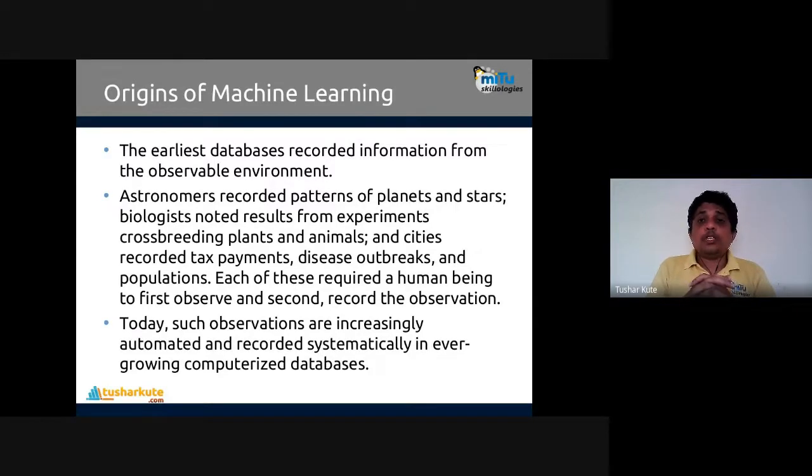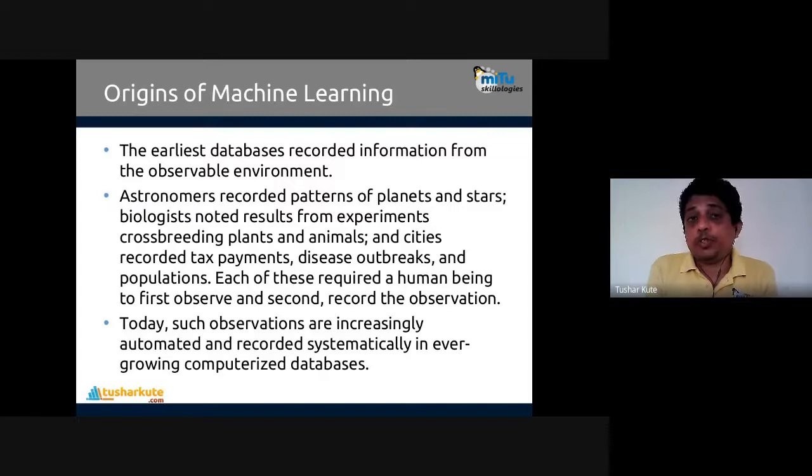See what we have done: we observed, recorded, observed, recorded, observed, recorded. And after that we find a pattern in that. Using that pattern, we can do the prediction. When will the comet next be visible? Yes, we know that now, because the pattern is found. This is what machine learning actually does.